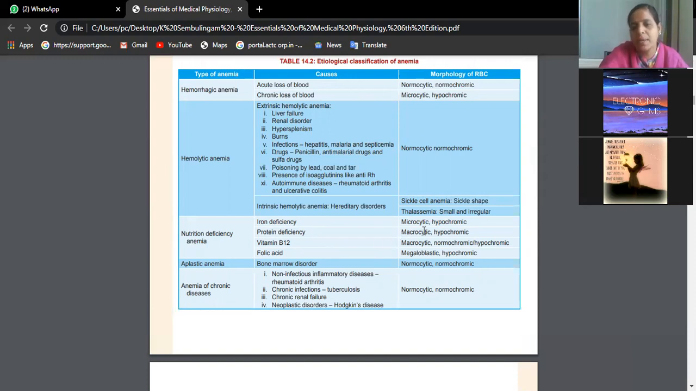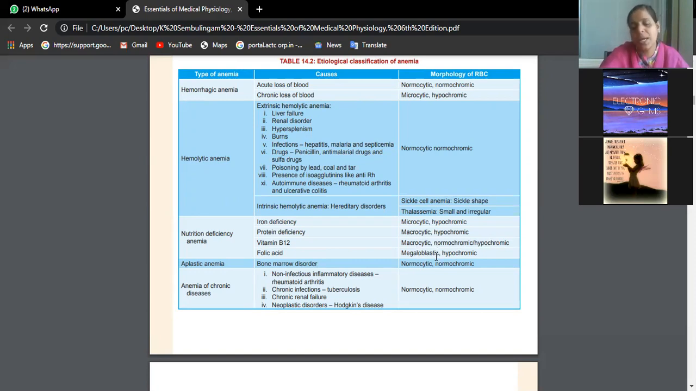RBC size will be big and pale in color, macrocytic hypochromic. B12 deficiency, macrocytic, few RBCs may be normochromic and few may be hypochromic. Normochromic is normal color and hypochromic they become light pink, pale in color. Folic acid deficiency, again very big sized RBCs.